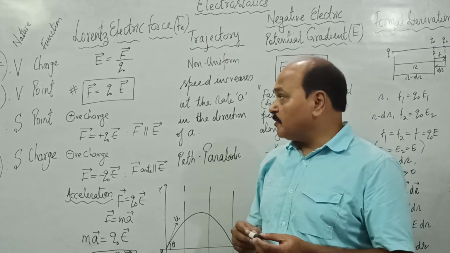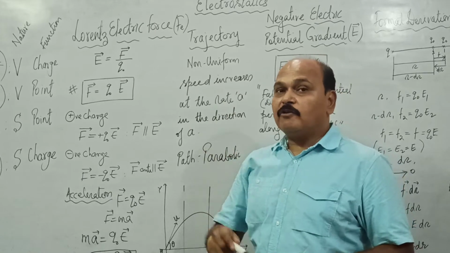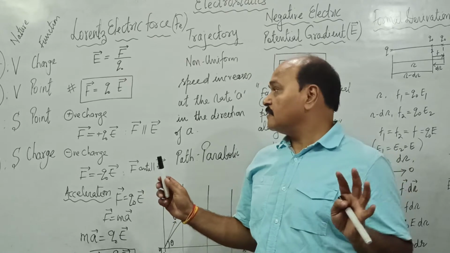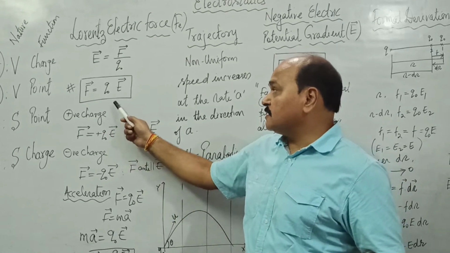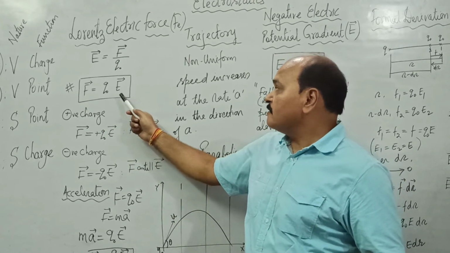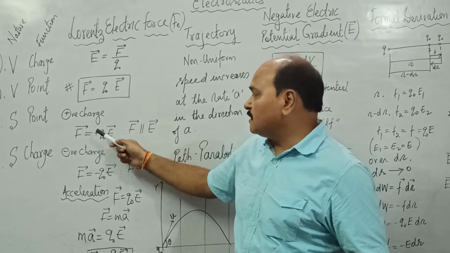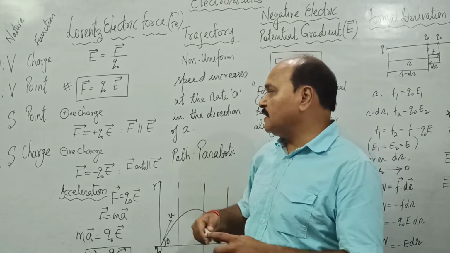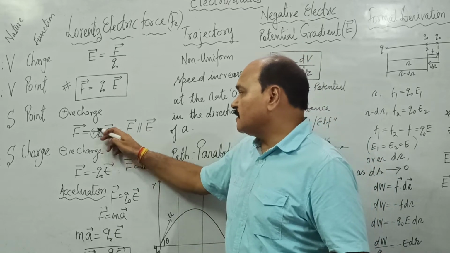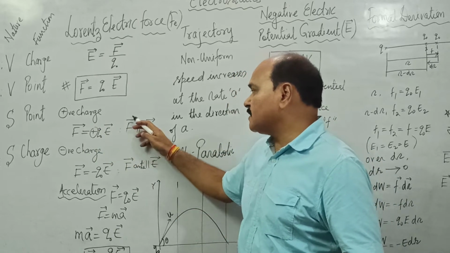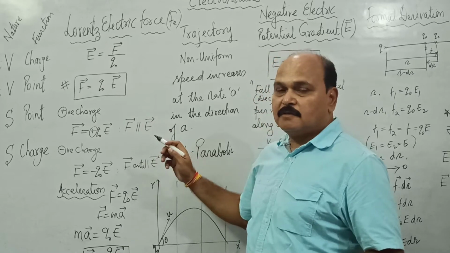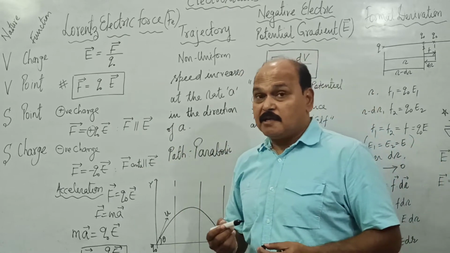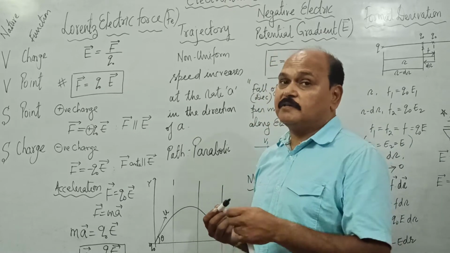The force depends only upon the value of charge and of course the electric field intensity. No other factor. For positive charges, this is the vector notation of the force. For positive charge, we can put a positive sign here. So F vector is going to be plus Q times E. This plus sign indicates that force vector and electric field vector are parallel vectors. That means over positive charges, the force is in the same direction as the field.